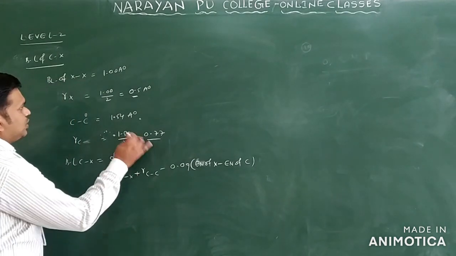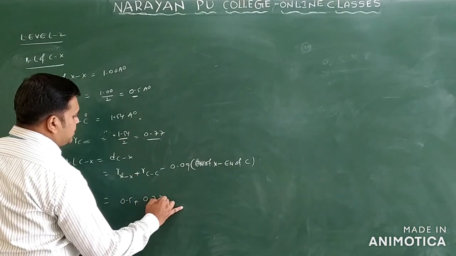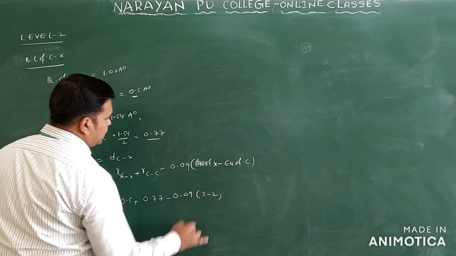So you got 0.5 plus 0.77 minus 0.09 into 3 minus 2.